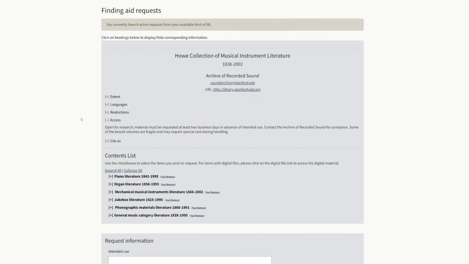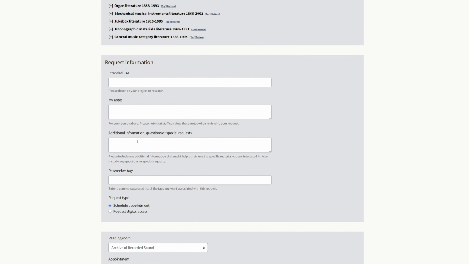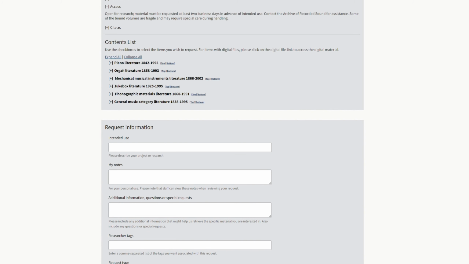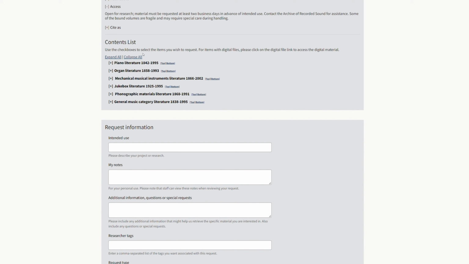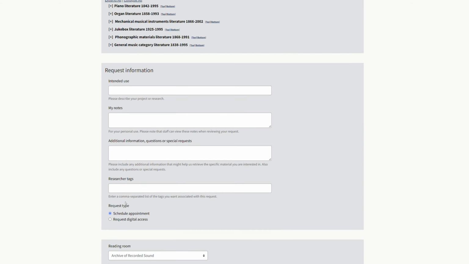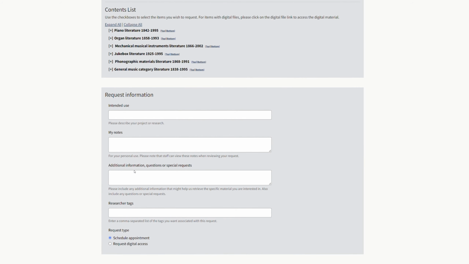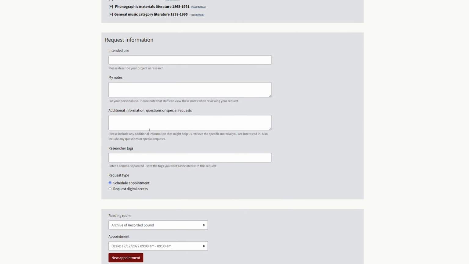So at the top here, this is where we entered the box we wanted. Sometimes there's not going to be any boxes here to request. So in that case, you can enter information here, maybe you want box 439. You go over here. This is all that displays. There's no drop down or anything. Just mechanical musical instrument literature. Well, if you go over here and you're like, oh, I know it's box 439, I can't request box 439. This may look a little different, but basically tell us you want box 439. And ideally, the additional information would be the Howe collection of musical instrument literature, box 439.